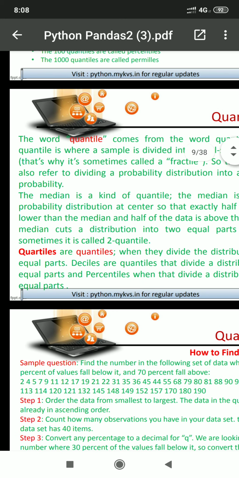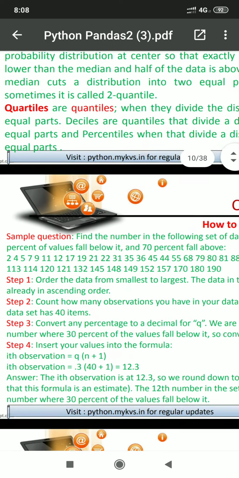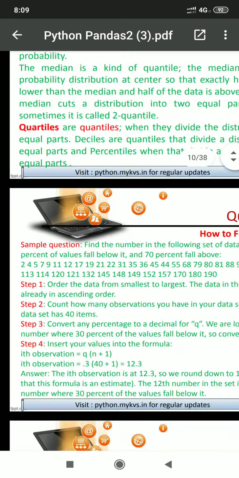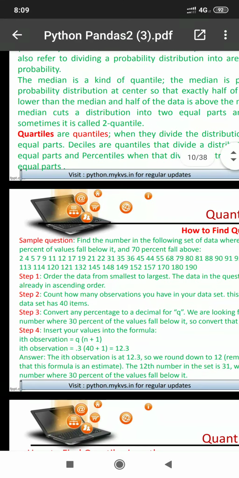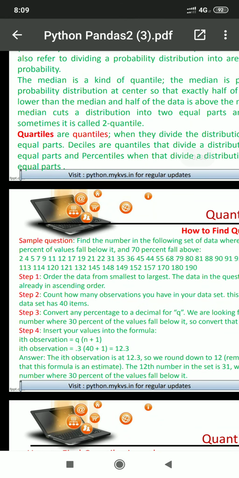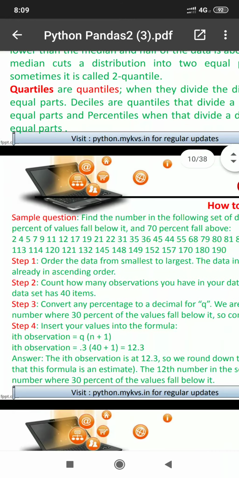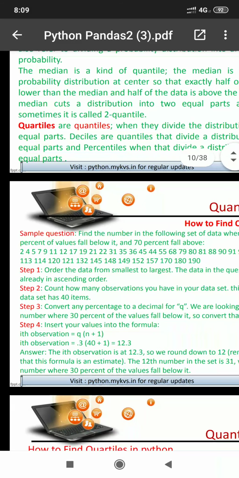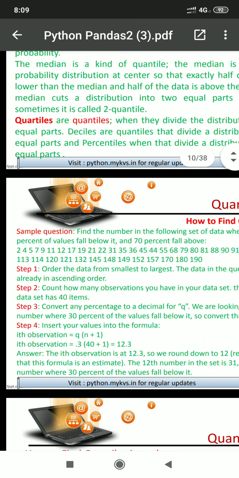In a rough manner we can find the quantile for a large chunk of data easily. We have already gone through this example. What we have to do is take a number of elements together, arrange those numbers, and then apply the position of that number.